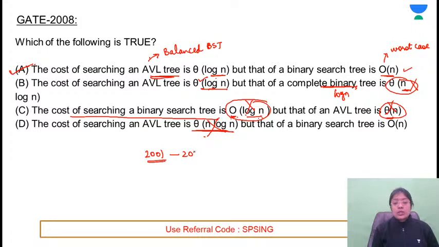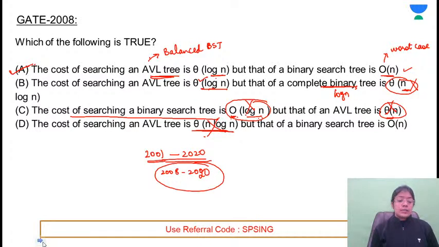2001 से लेके 2020 तक के questions I had to discuss. So 2008 से लेके 20 तक के discuss हो गए. I had discussed these many questions, but 2001 से लेके 7 तक के अभी pending हैं. So let me cover those questions, and after that I'll be discussing the graph traversals.